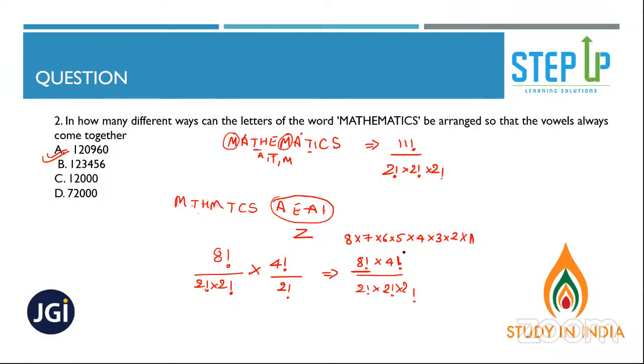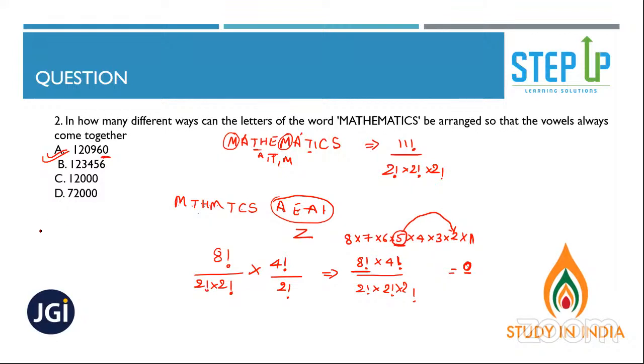How many 5s you will get? 1. So when this 5 will combine with 2, you will get how many 0 at the end? 1 zero. So your answer should end with 1 zero because there is only one 5.